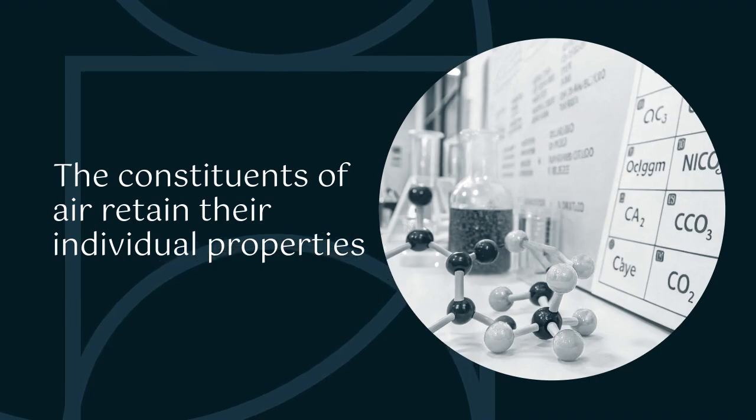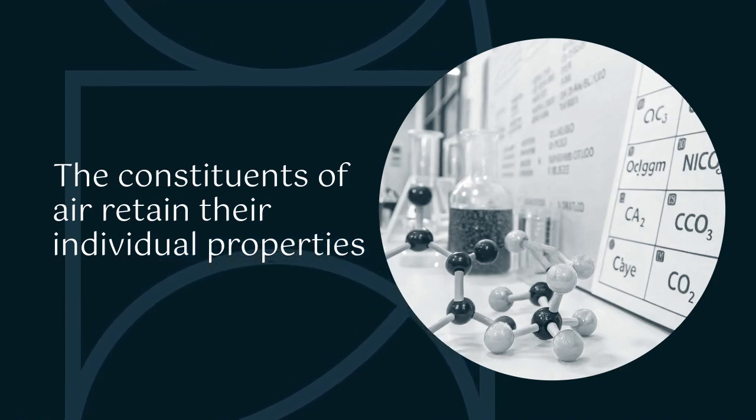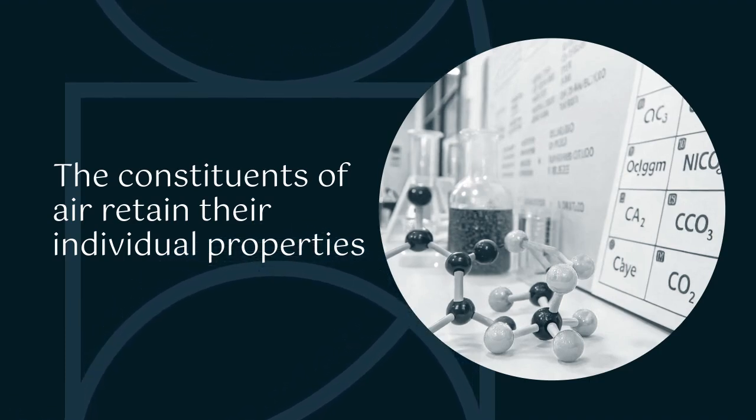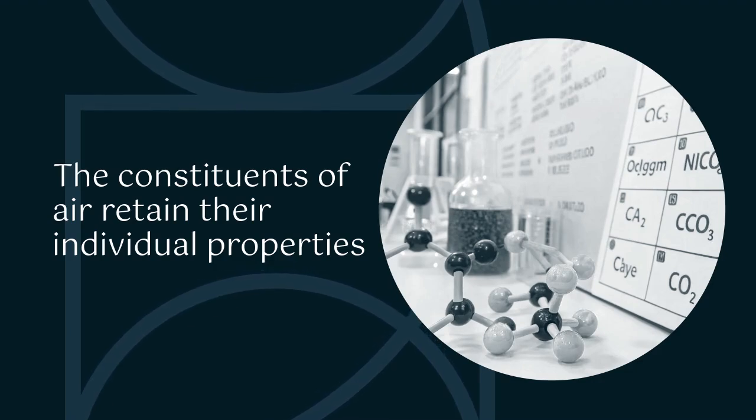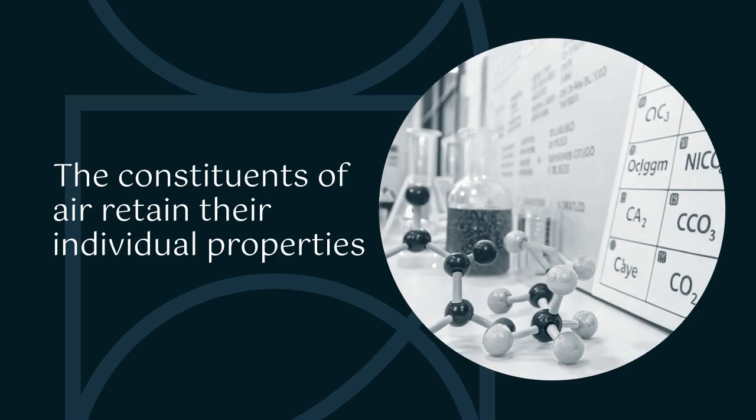So, even as carbon dioxide is one of the constituents of air, it still has that affinity for caustic soda. It doesn't lose its affinity for caustic soda because it is now one of the constituents of air. So the way carbon dioxide in air behaves is the way an isolated carbon dioxide still behaves. It retains its individual property.